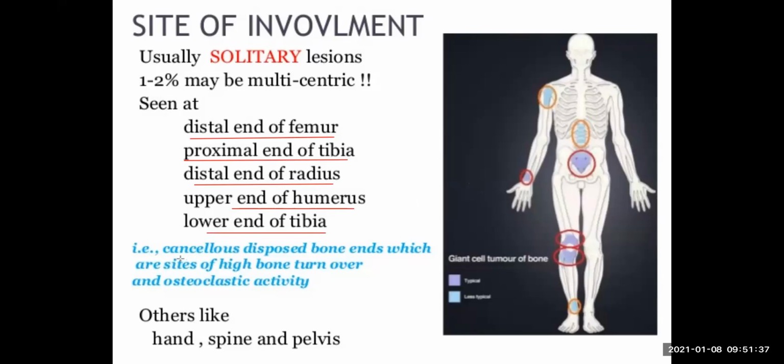They are mainly present in the cancellous bone, which is located towards the end of the bone. And sometimes they are also present in the hand, spine, and pelvis. So these are the common sites.